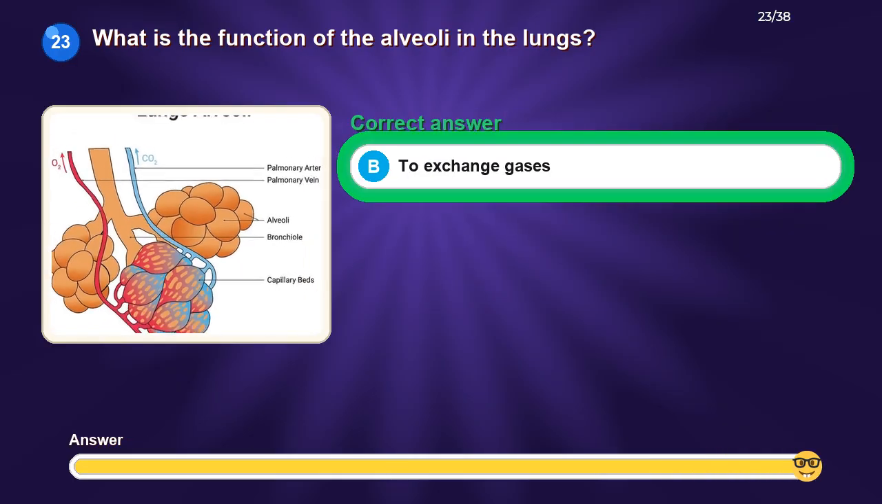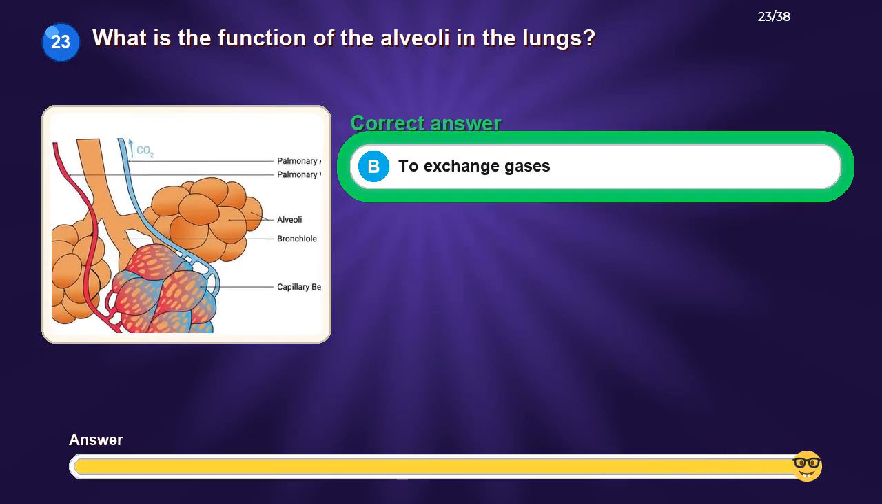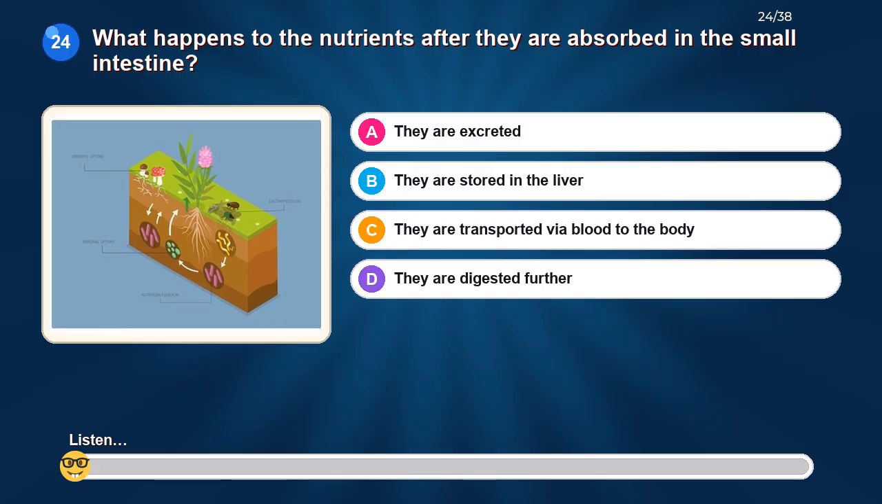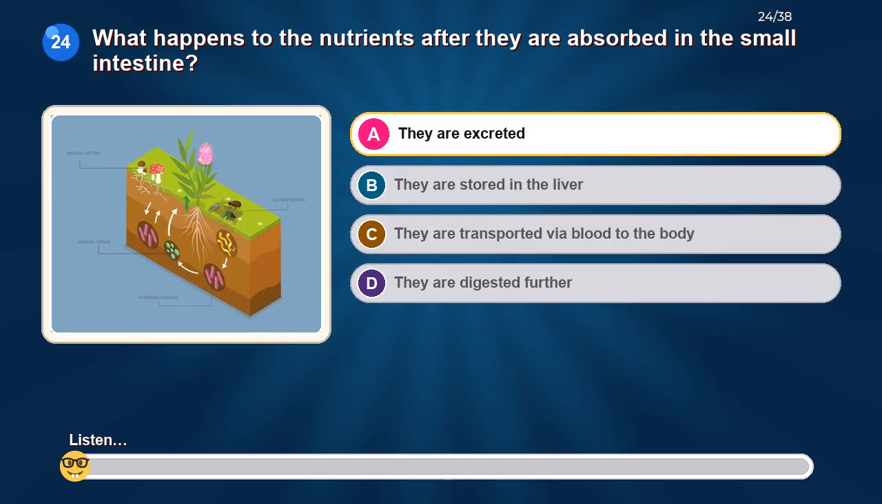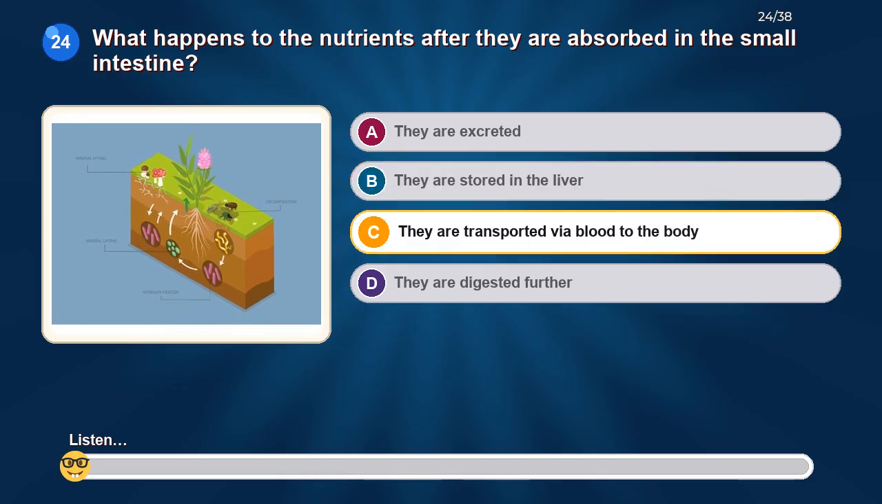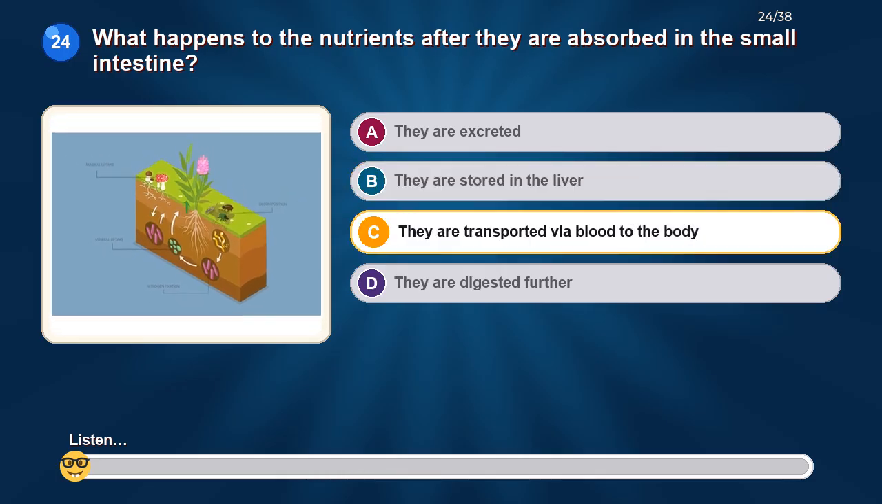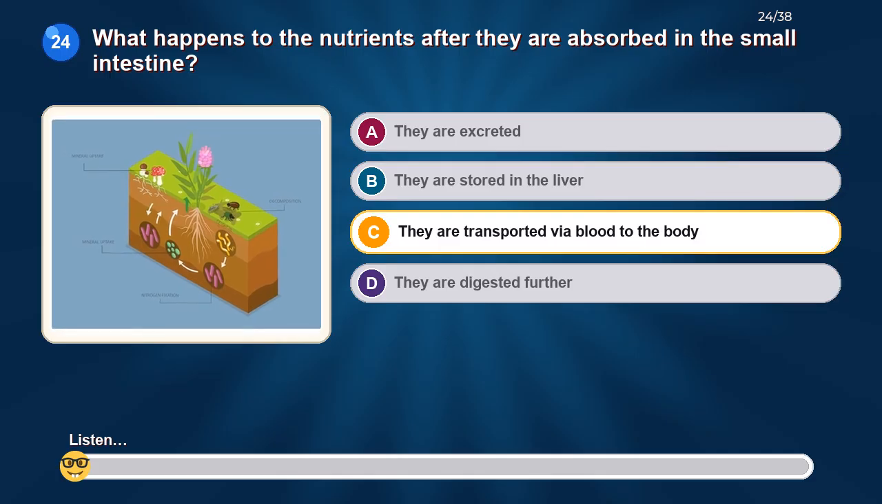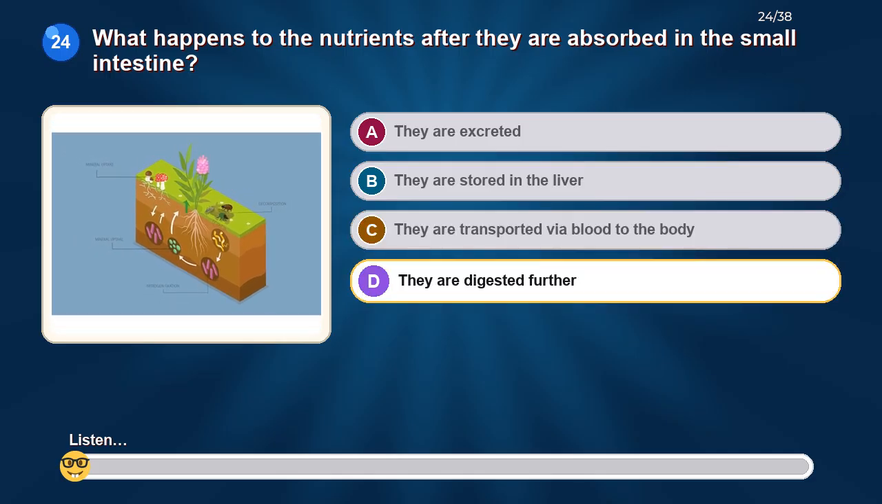The correct answer is to exchange gases. What happens to the nutrients after they are absorbed in the small intestine? Option A, they are excreted. Option B, they are stored in the liver. Option C, they are transported via blood to the body. Option D, they are digested further.